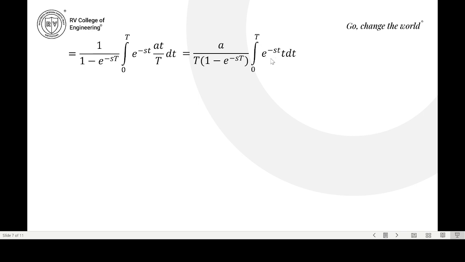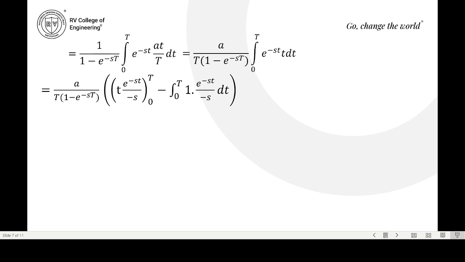We have to integrate from 0 to T. Since it is the product of two functions of small t, we can use integration by parts to find the integral value. So we have a by capital T, 1 by 1 minus e power minus sT as it is, and the integral 0 to T of e power minus st t dt. In integration by parts, you consider small t as the first function and e power minus st as the second function.